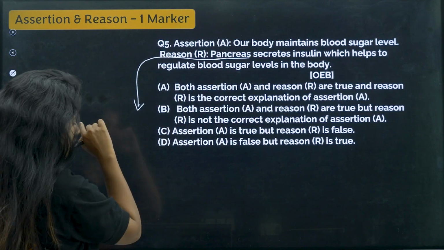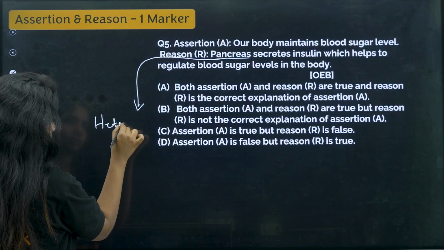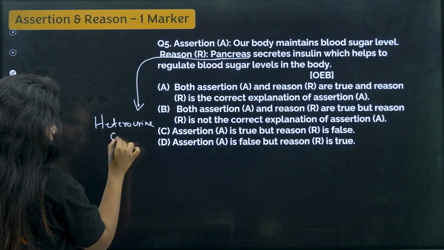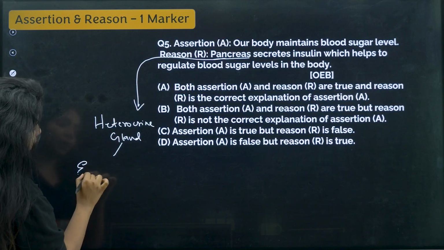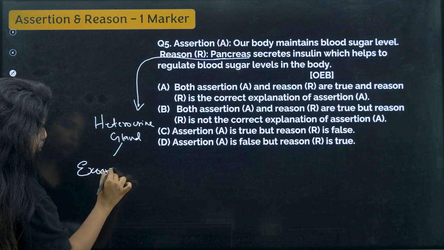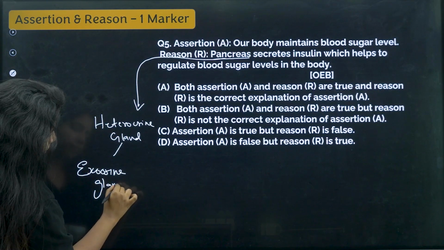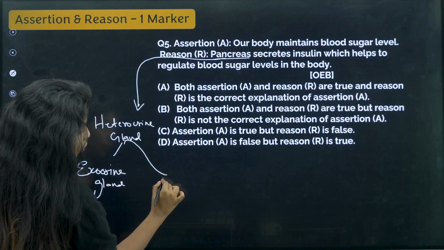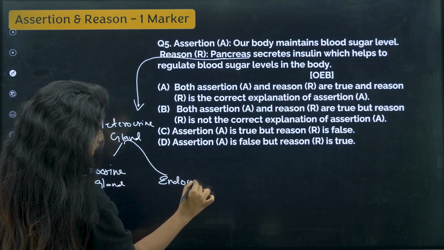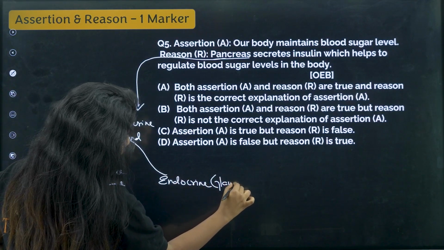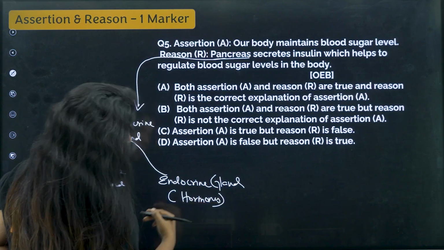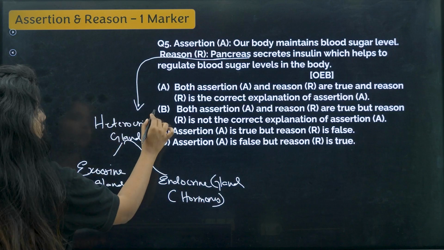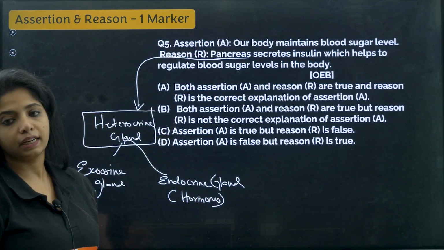acts as a heterocrine gland. What do you mean by heterocrine? It has two functions. It releases enzymes, which is why it is known as exocrine gland. Exocrine gland. And then it also releases hormones, which is why it is known as endocrine gland. Okay, so this is a heterocrine gland, my dear.